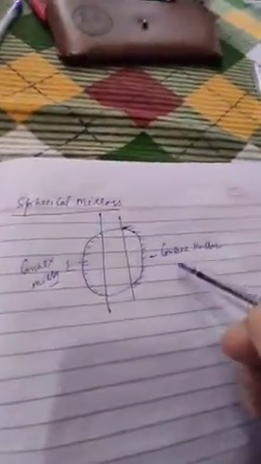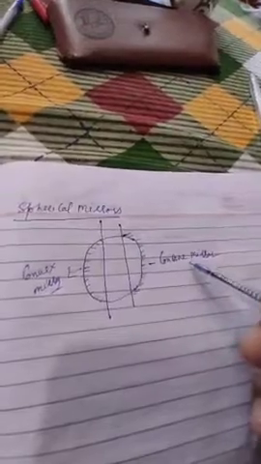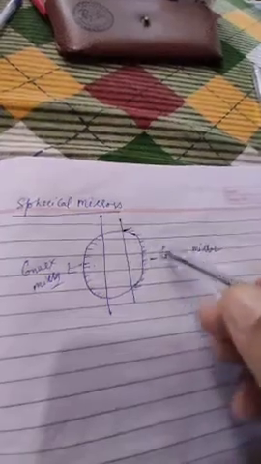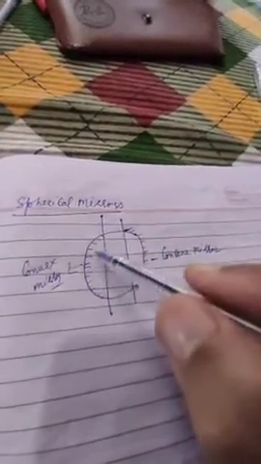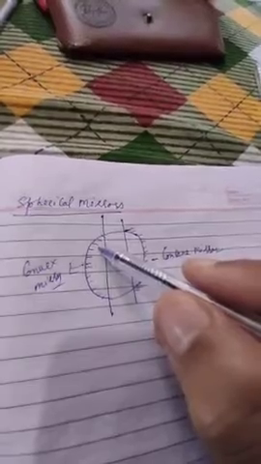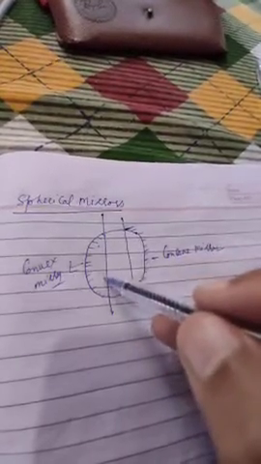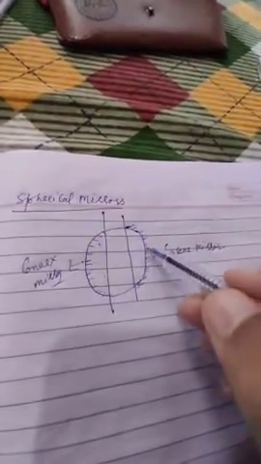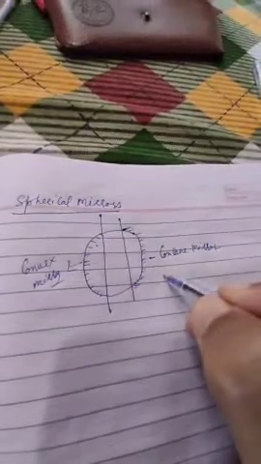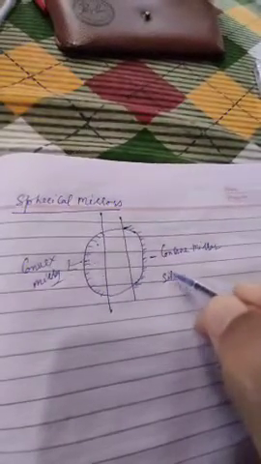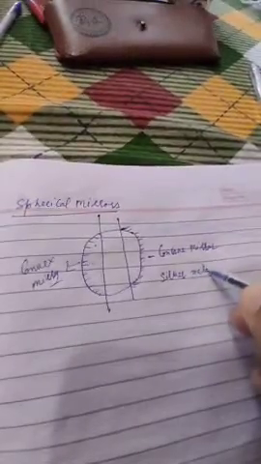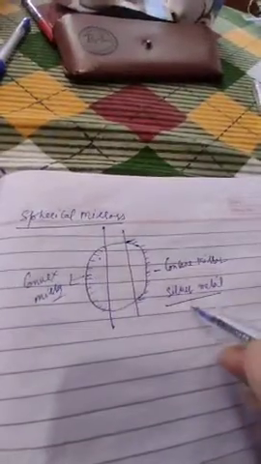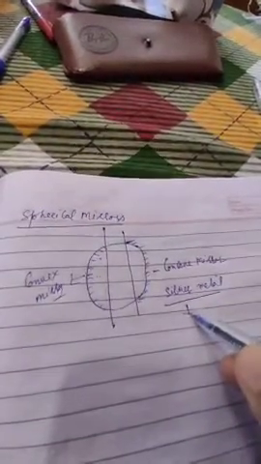So you can define concave mirror. Concave mirror is a part of hollow sphere having outer surface silvered. And like this, convex mirror is a part of hollow sphere having inner surface silvered or coated. It is coated or painted with the silver metal only. Now the question can be asked, why is it coated with the silver metal only?